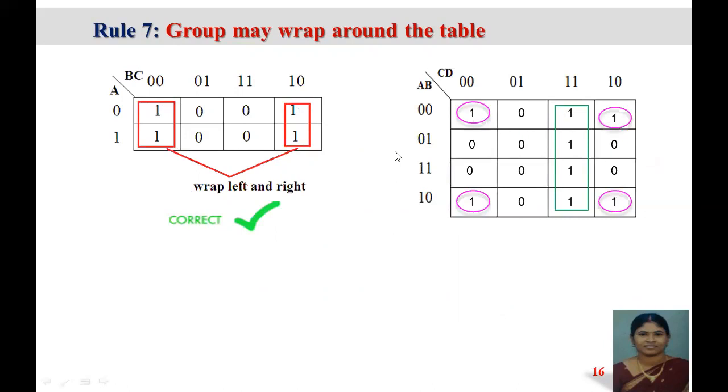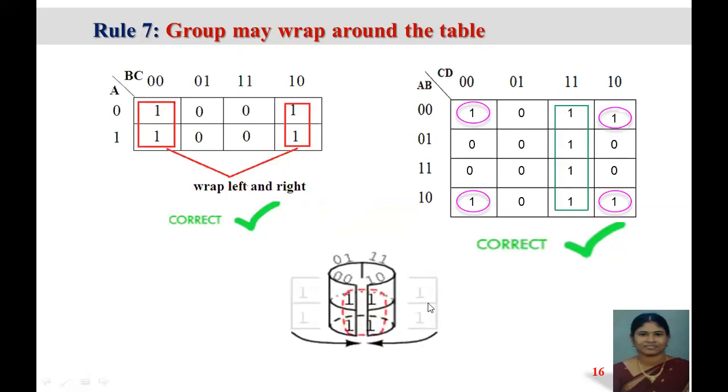Here the first one, the last one, the bottom one and this one, all these corners can be grouped. And here the column is filled with 1, and this can be grouped separately. So this is the correct method.